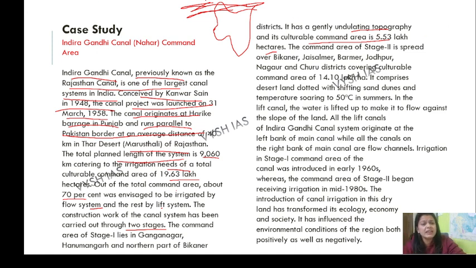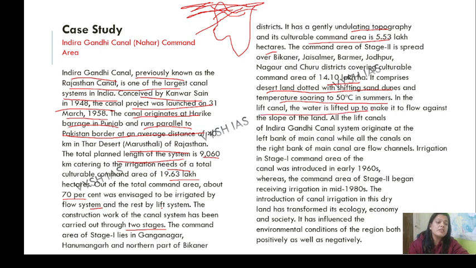The first part started with this and the second part is this. Stage 2 covers Bikaner, Jaisalmer, Barmer, Jodhpur, Nagaur, Churu, etc., covering a cultivable command area of 14.10 lakh hectares. It comprises desert land dotted with shifting sand dunes and temperatures soaring to 50 degrees centigrade in summers.